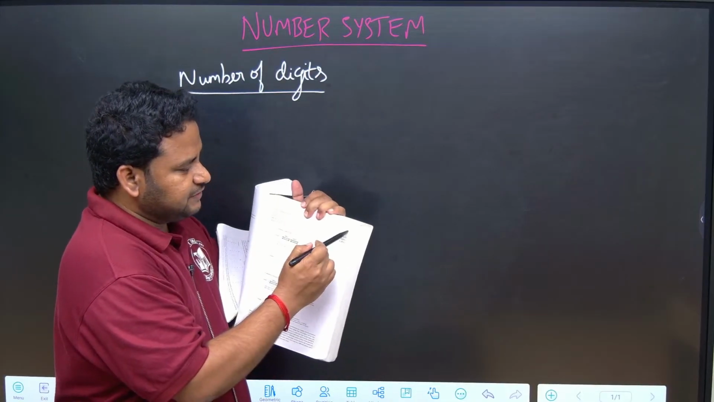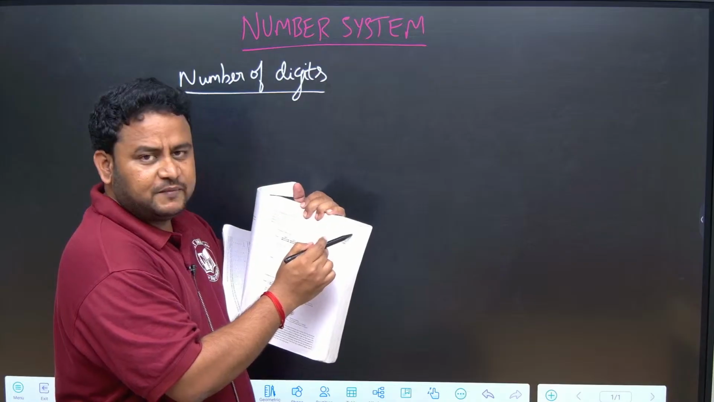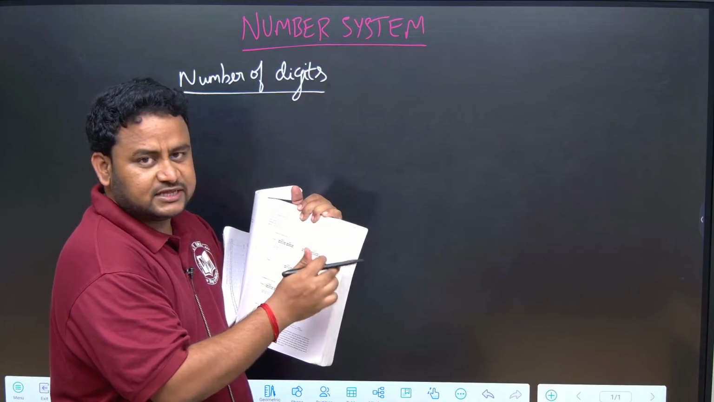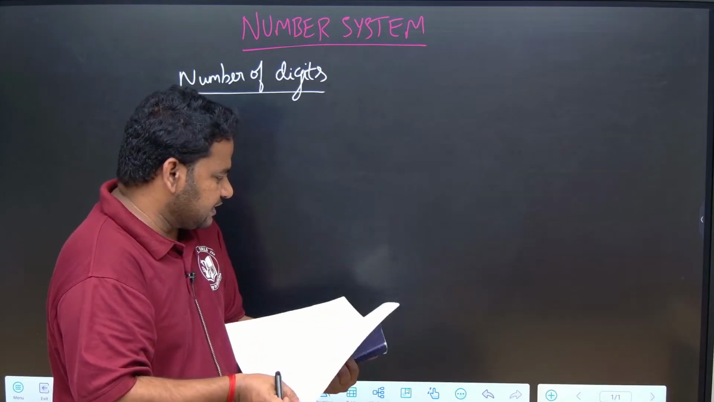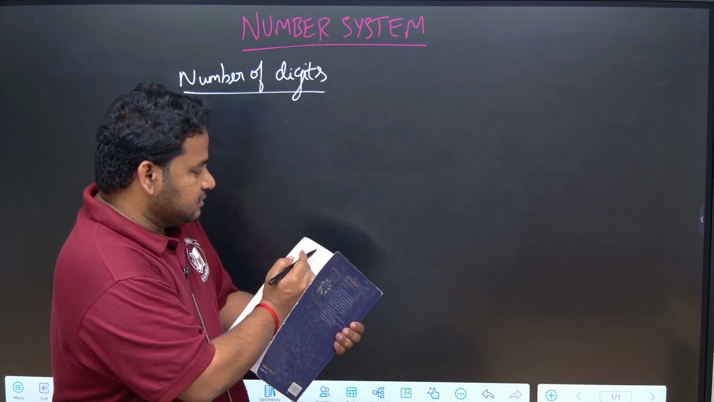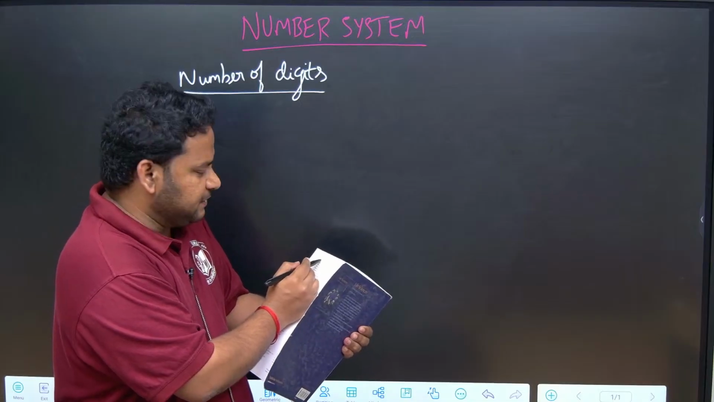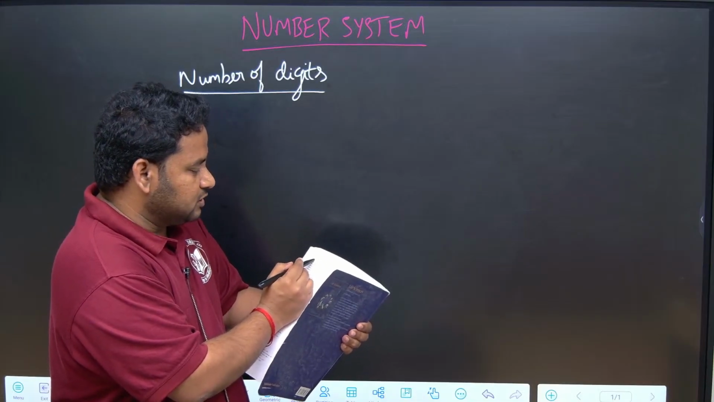For example, here 23 is the number that is given. So, 23, how many digits are there? 1 plus 2, 2 digits are there. Like that, from page number 1 till the last page here, I can see 748 is the page number. So, 748 means how many digits are there? 1 plus 2, 3 digits.